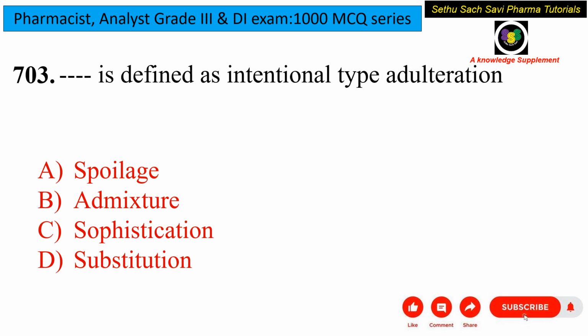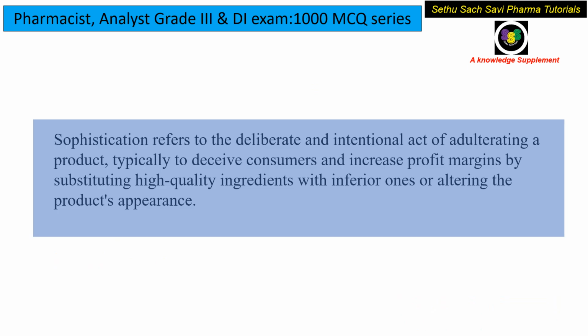Now, coming to the next question: dash is defined as an intentional type of adulteration. Is it spoilage, admixture, sophistication or substitution? See, it is very clear. They have asked for the intentional type of adulteration. So here, the deliberate or intentional act of adulterating is known as sophistication, and that should not be done. Why are people doing this? To increase their profit margin.